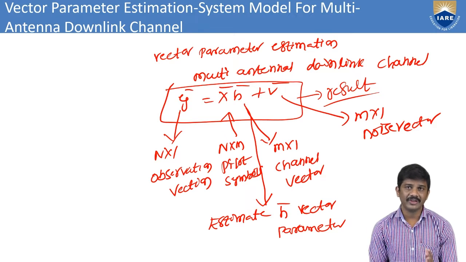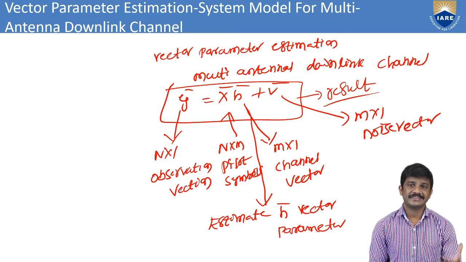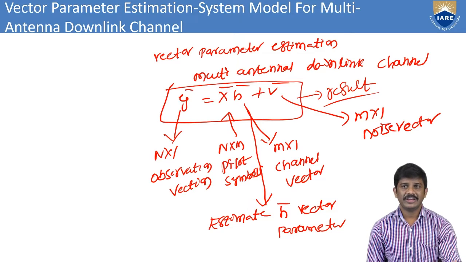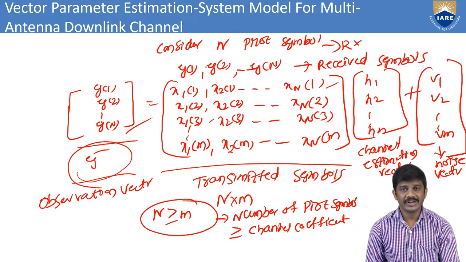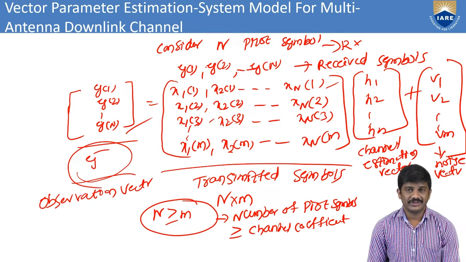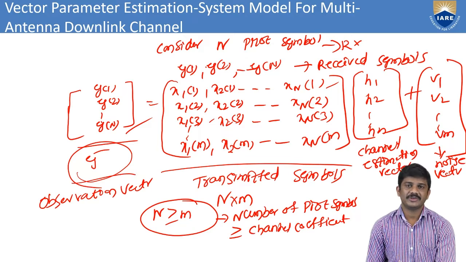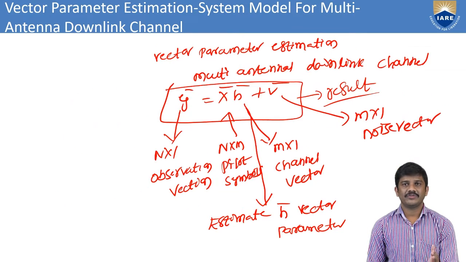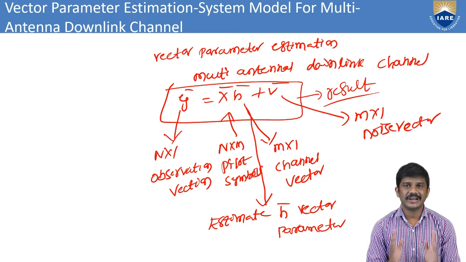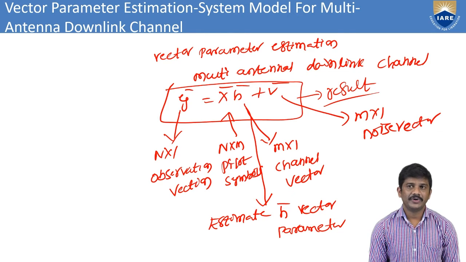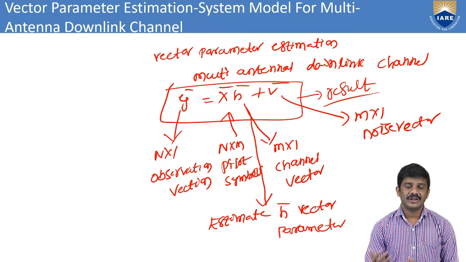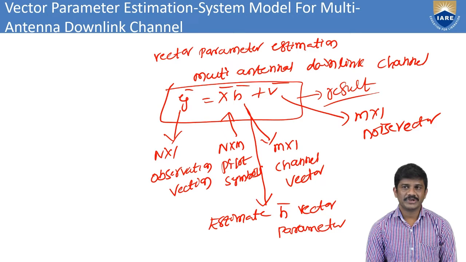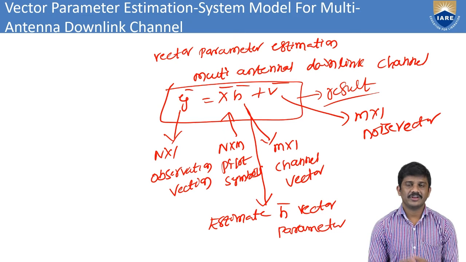Here also, in the multi-antenna downlink, we are considering multiple transmitter symbols. Here we take multiple transmit symbols and multiple corresponding received symbols. Here I consider both transmitted and received symbols through the vector parameter. This is the resultant: y bar equals x bar h bar plus v bar. This is the observation vector and the pilot symbols, that is the channel vector. Then we can have the estimator vector parameter. This is the session on vector parameter estimation in the system model for the multi-antenna downlink channel.